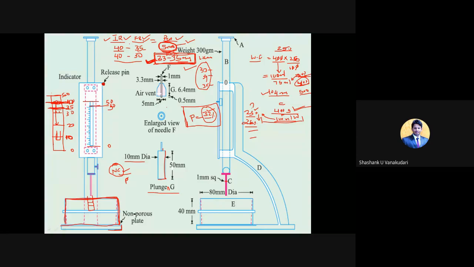And from the next test, like the initial setting time, it works with the same principle. It measures the initial reading and final reading. It also comes with the same readings, but the procedure will change. I will explain it in tomorrow's class.